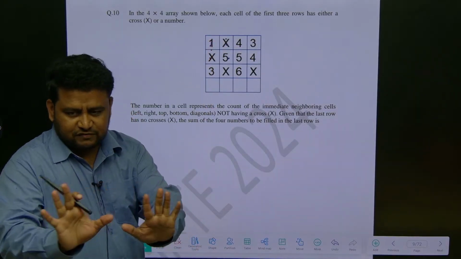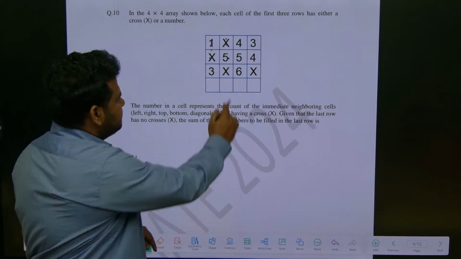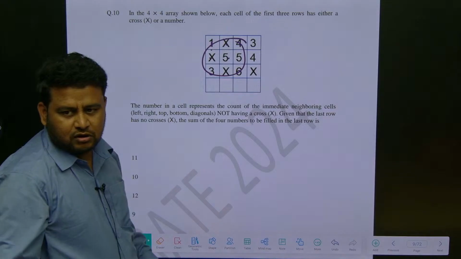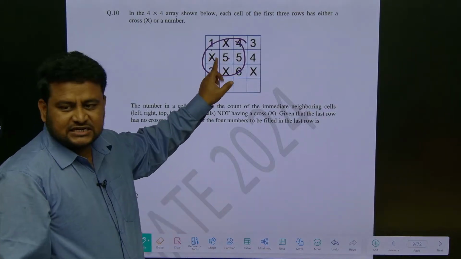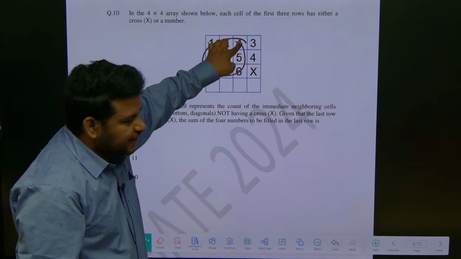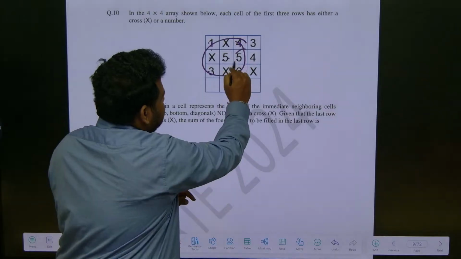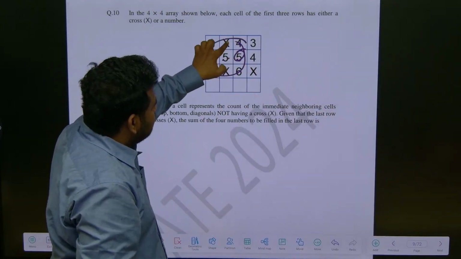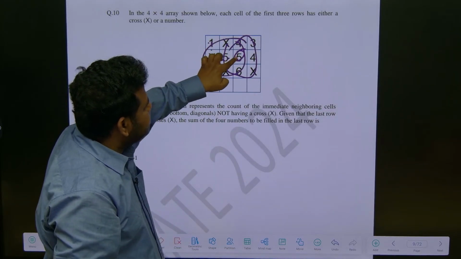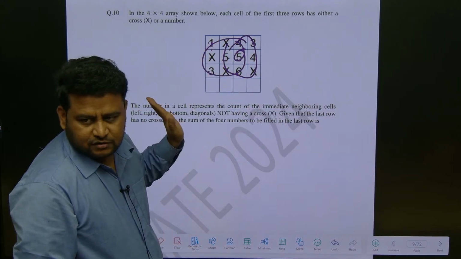Now observe this cell. What are the neighbors? These are all the neighbors, correct? No. Out of this, which are the cells that are having only numbers? 1, 2, 3, 4, 5. So here it is 5. If I talk about this cell, all these are the neighbors, but if I count only the numbers, 1, 2, 3, 4, 5, it is 5.